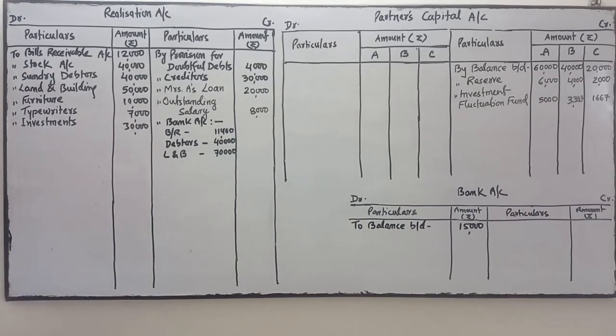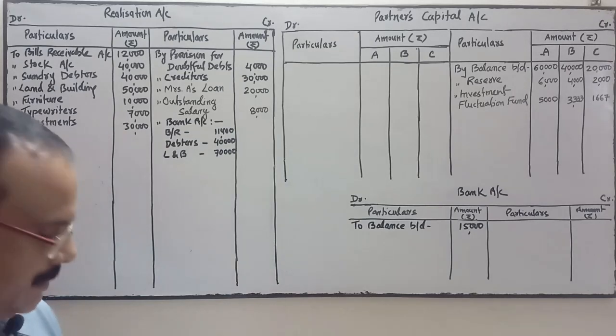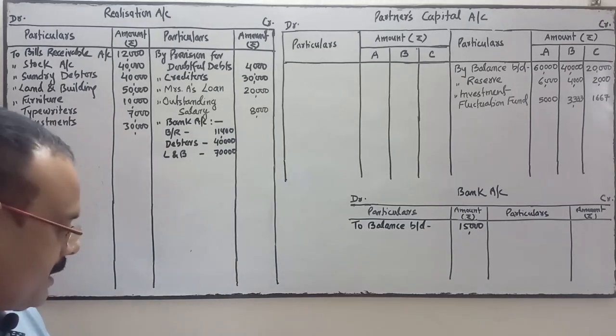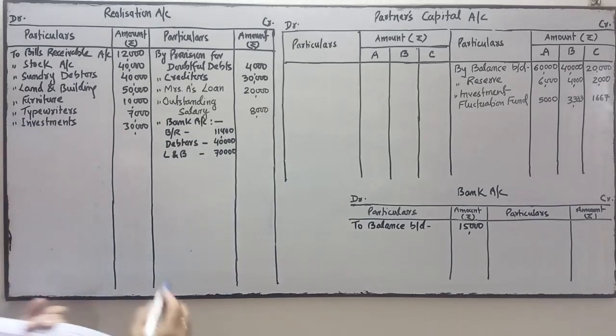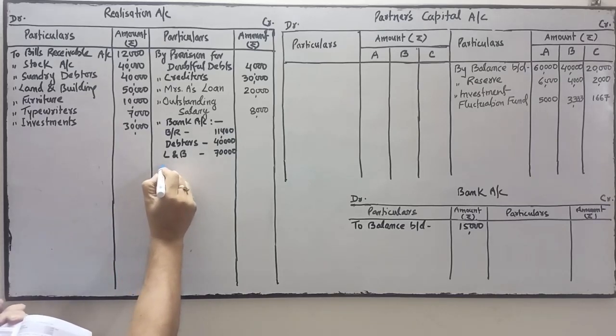Now see the next. Furniture was sold by auction for rupees 6,000 and the auctioneer's commission amounted to 300. So that commission will be deducted directly.